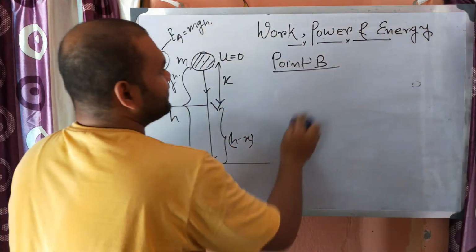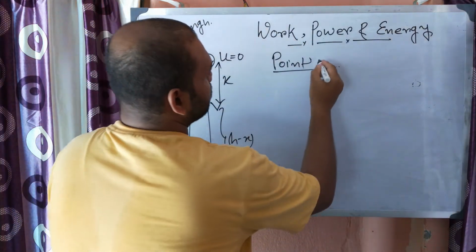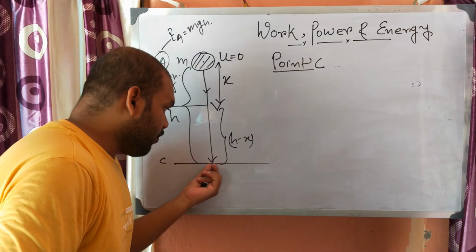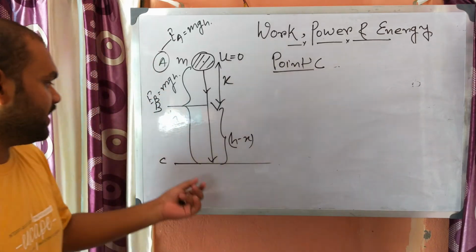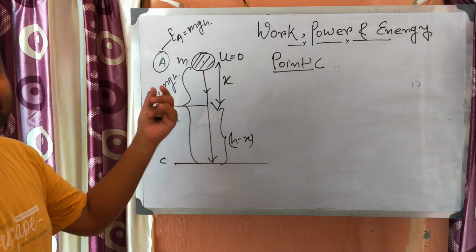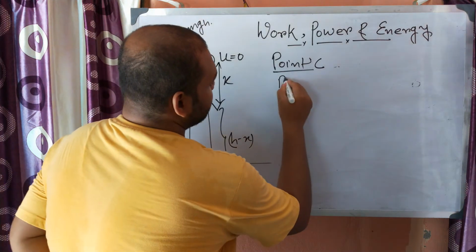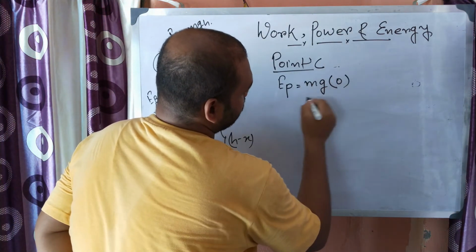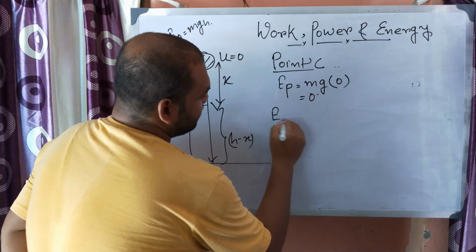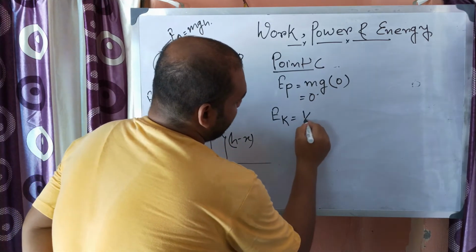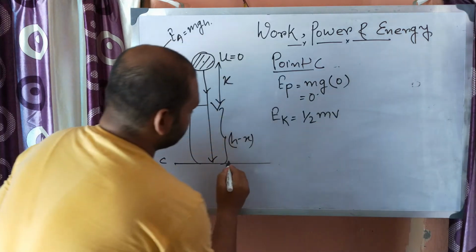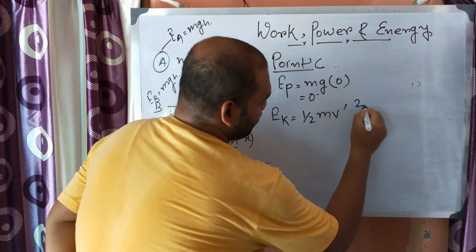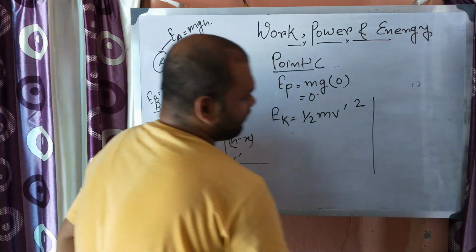So at point C we need to find out now. As the C point is just above the ground, we can consider the height as 0. So EP will be mgh with h equal to 0, so this is 0. But EK will be half m v prime square, supposing the velocity just above the ground is v prime. Now again find v prime square.